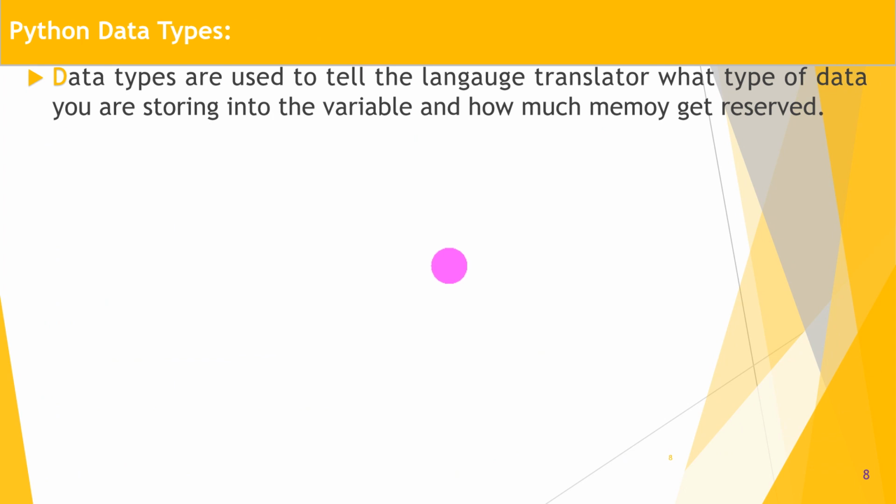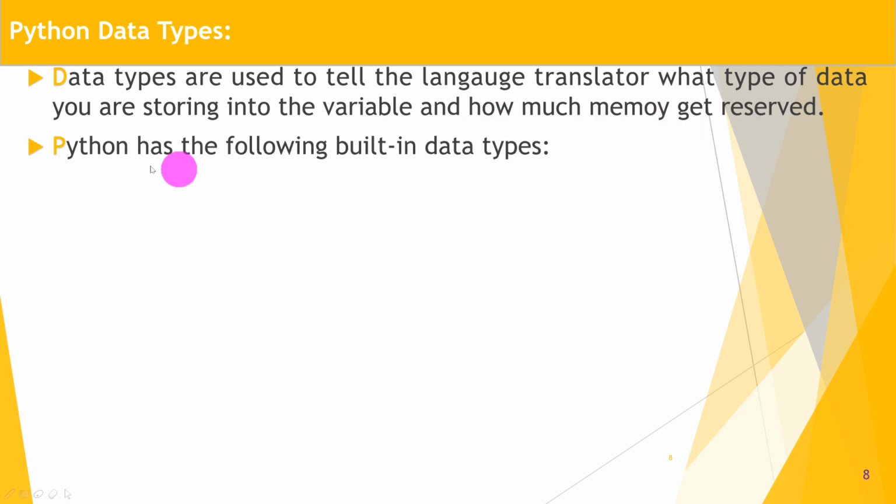That is Python data types. What are data types? Data types are used to tell the language translator, here the language translator is the interpreter in Python, what type of data you are storing into the variable and how much memory gets reserved.